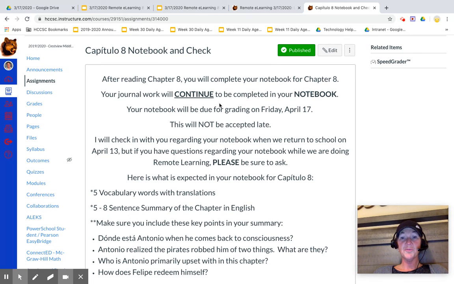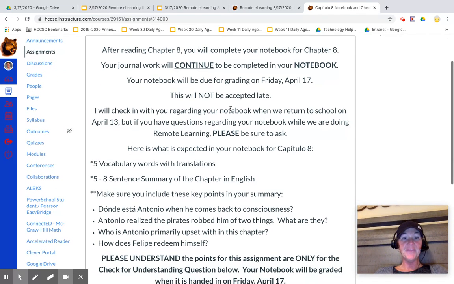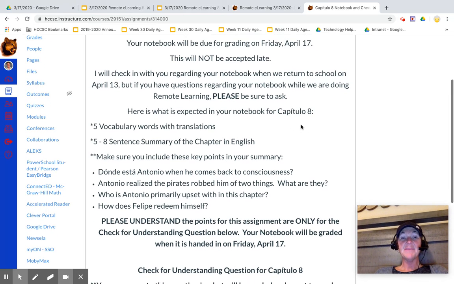Do your journal work in your notebook. If for some reason you left your notebook at school, just do it on paper and we'll turn it in that way. So don't let that stop you from getting it done. All right. So when we get back to school, hopefully on April 13th, I will take some questions about the notebook. I'll give you a list, like a checklist, like I did for Los Agentes. But for today, after you have read chapter 8, here is what you're going to do.